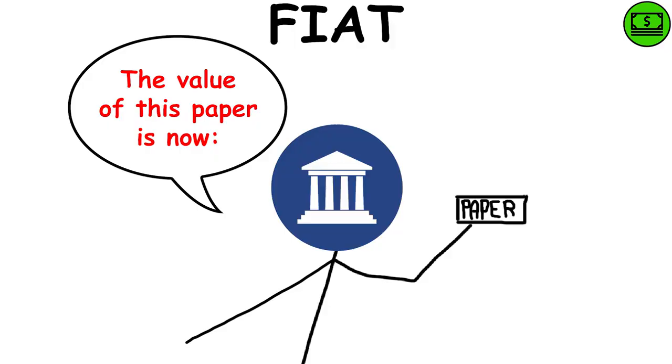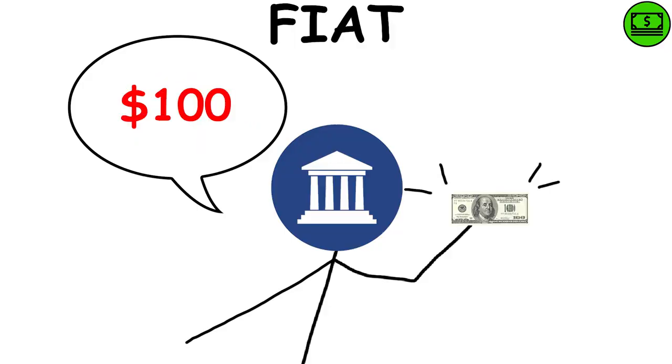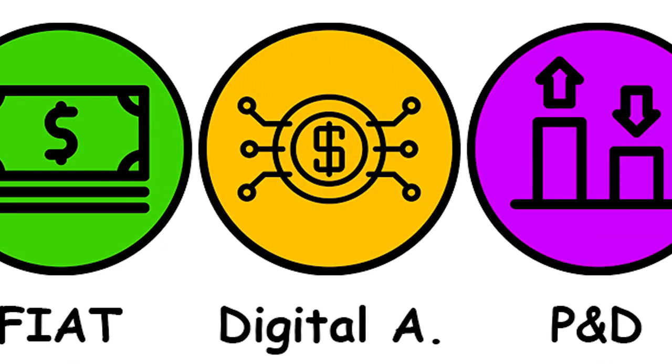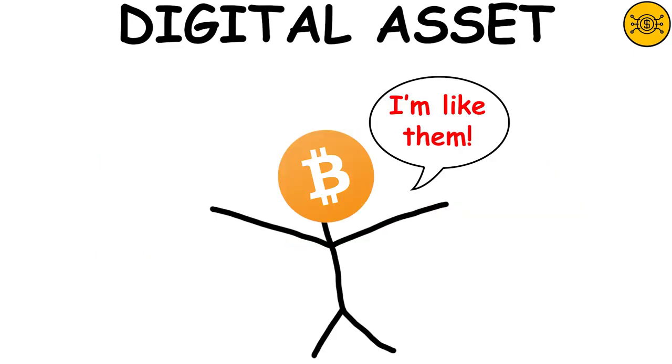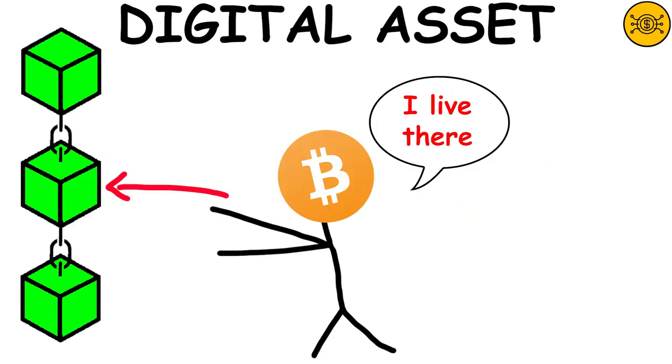Fiat. Fiat money refers to legal tender whose value is tied to a government-issued currency. Digital asset. Like a house, a watch, or a car, it is an asset that exists in digital form and is stored on the blockchain.